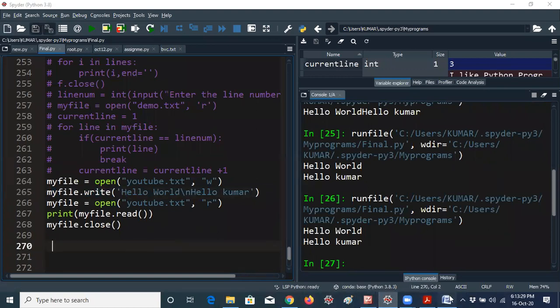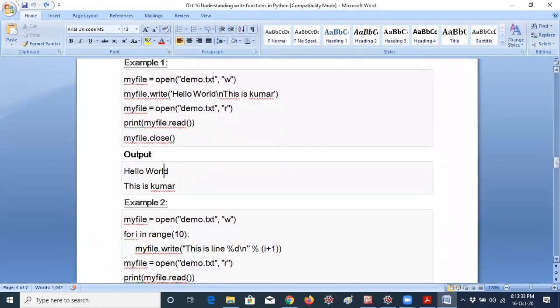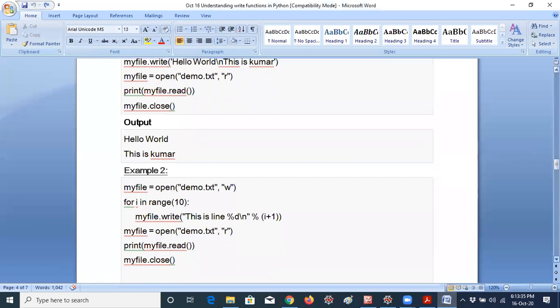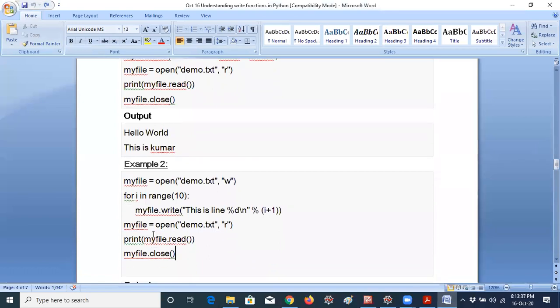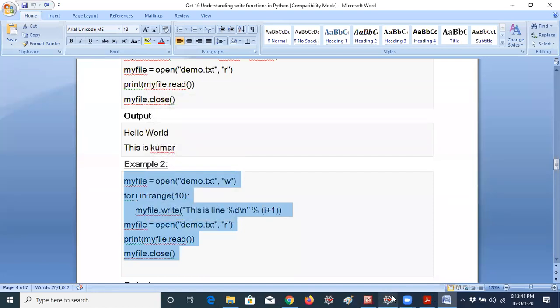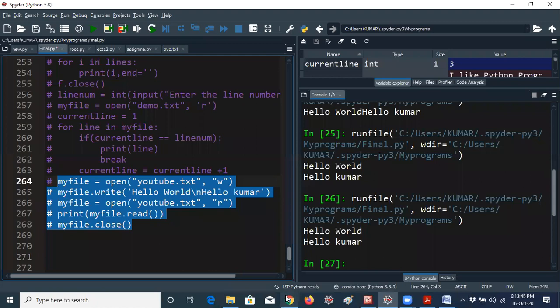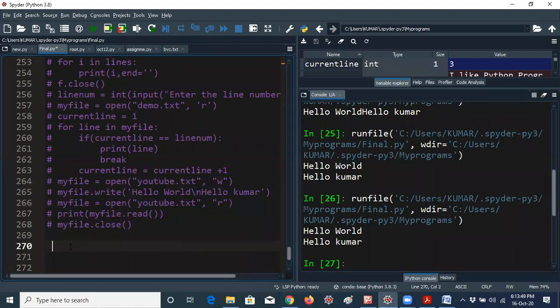Next, now I will tell you by using a for loop. By using a for loop, I would like to add 10 lines of text, and I'm giving a simple logic for your understanding purpose. Let me, for example, just comment this. I'm just commenting this.